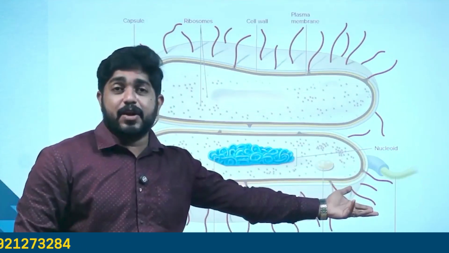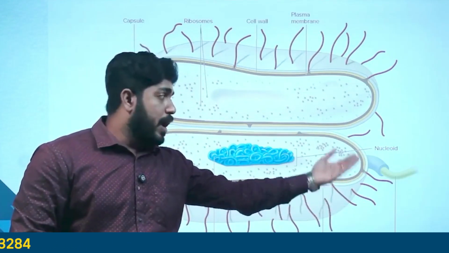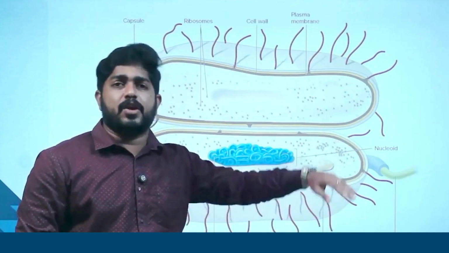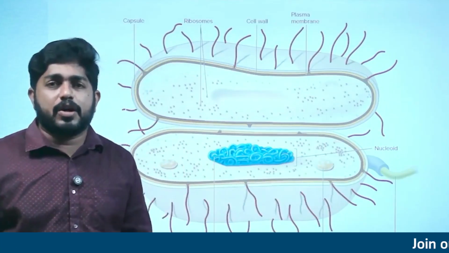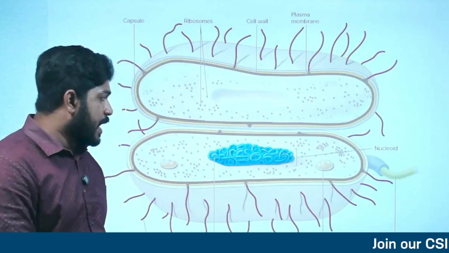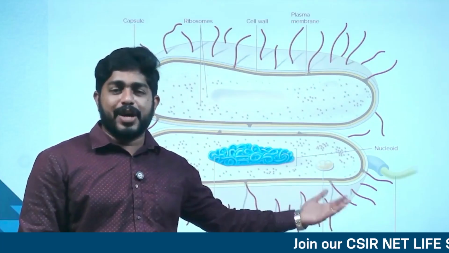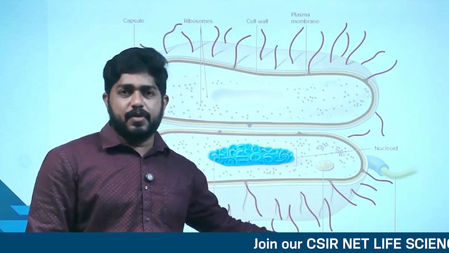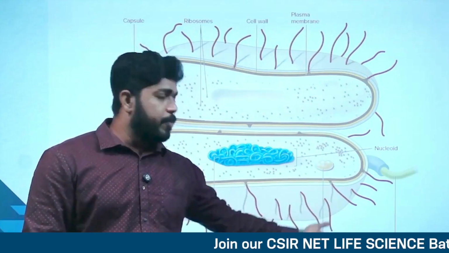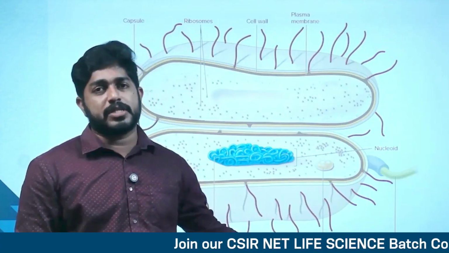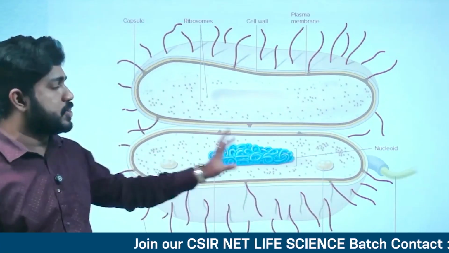We have to study in detail how a flagellum works, and how a prokaryotic flagellum is different from a eukaryotic flagellum. These are all hot topics for the CSIR exam. And there are several inclusion bodies, different types of inclusion bodies, how they work, and which components are stored inside the inclusion bodies. We have to concentrate on all those things.